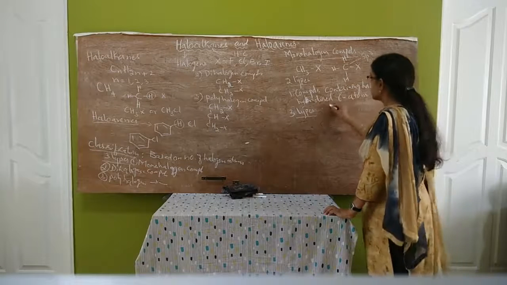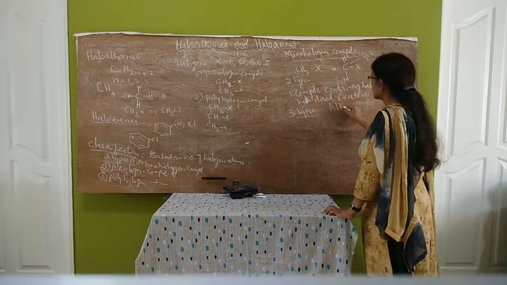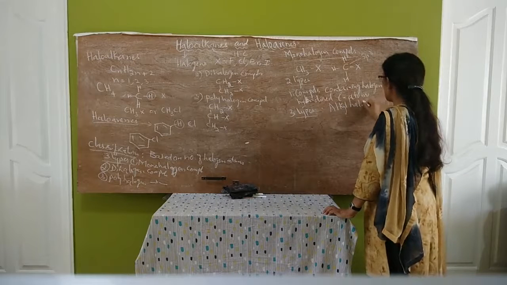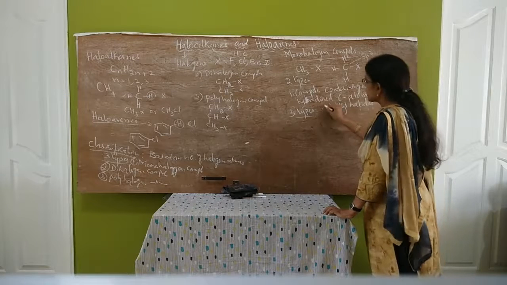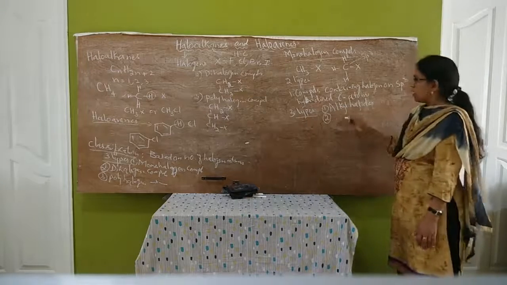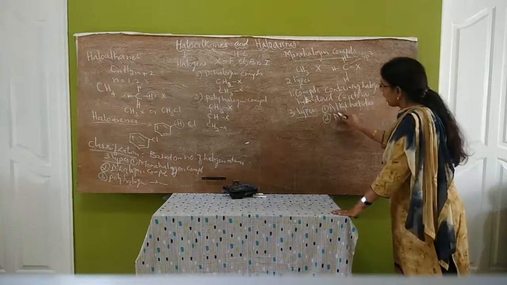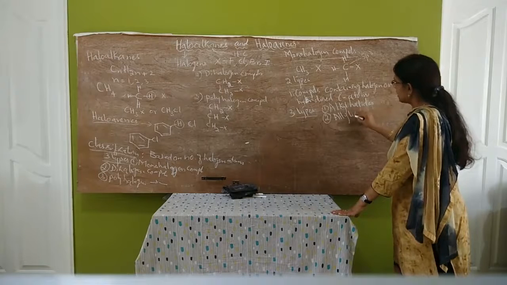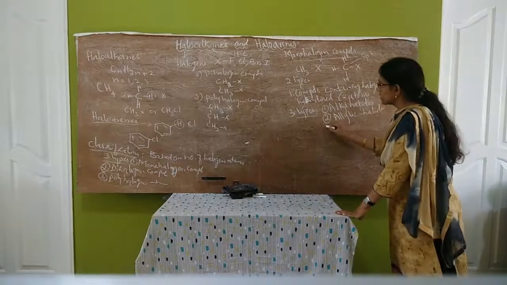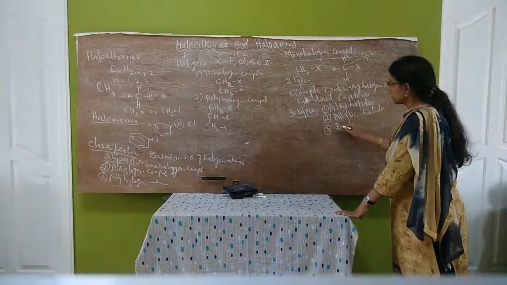They are alkyl halides, second one, allylic halides, and the third one is benzylic halides.